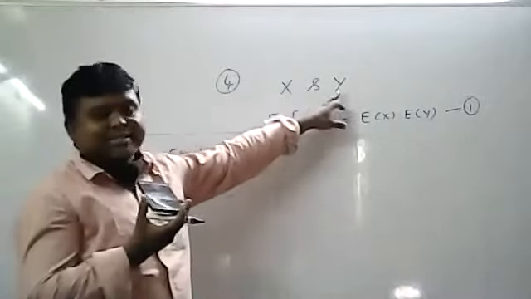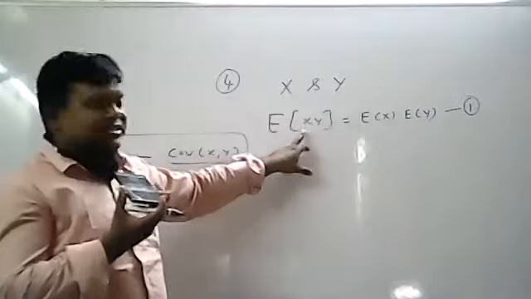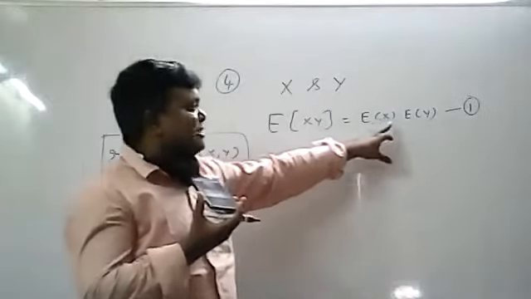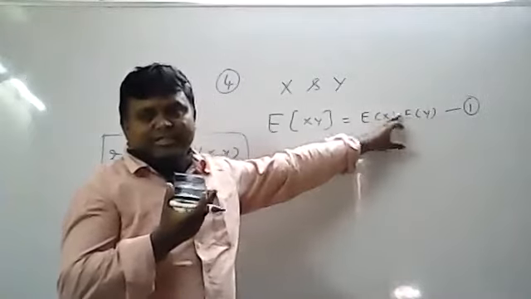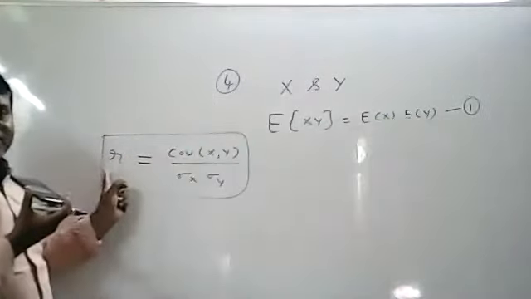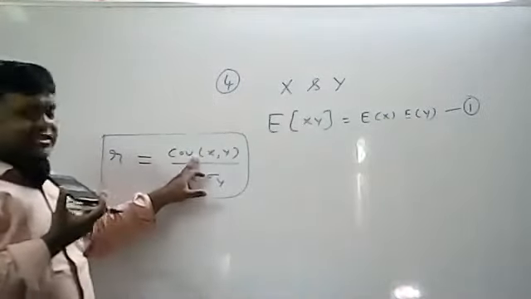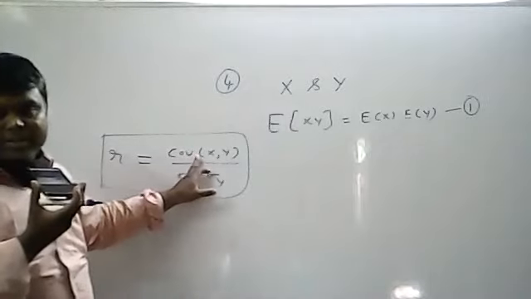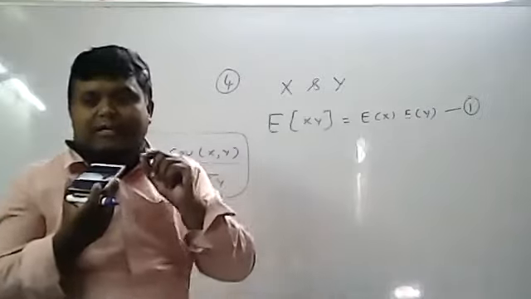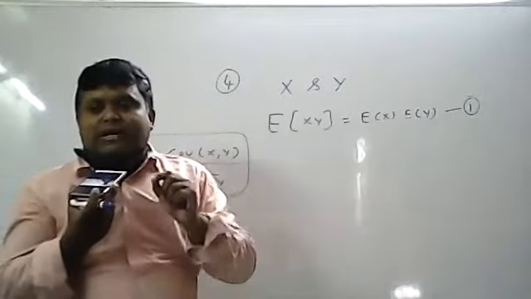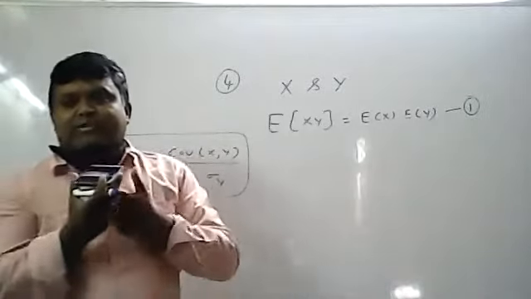So I have taken the condition x and y are two random variables. That means I can use this condition, expectation of xy equal to expectation of x into expectation of y. Equation 1 I can use. By using this equation, I will prove r value is equivalent to 0. So all of you know the covariance of xy formula in terms of expectations. Already I have given the formulas. There you will get two formulas. In property number 3, I have used one formula, and one more formula is there.